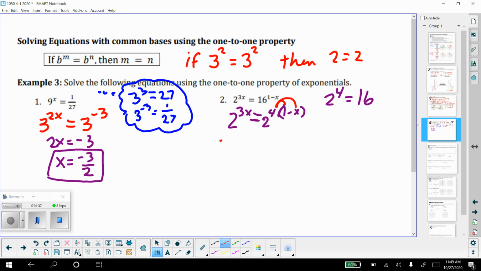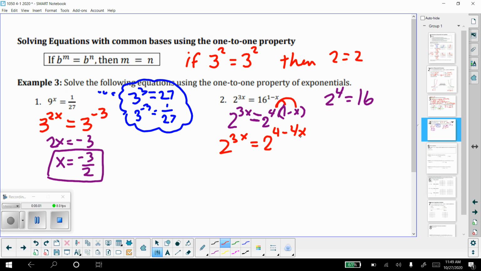Okay, so our 2 to the 3x stays the same on the left, but on the right we'll have 2 to the 4 minus 4x, because we had to change our 16 to 2 to the 4, and we had to leave our exponent of 1 minus x, so that meant we needed to distribute that 4 for that to be accurate.